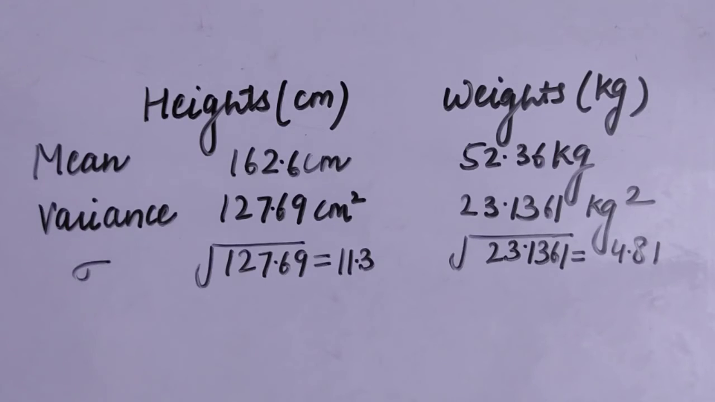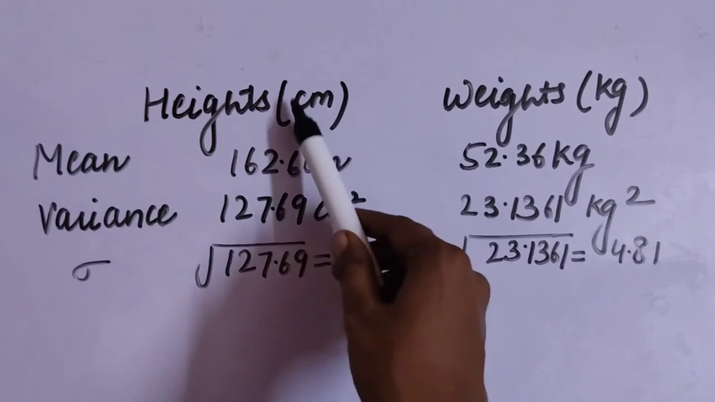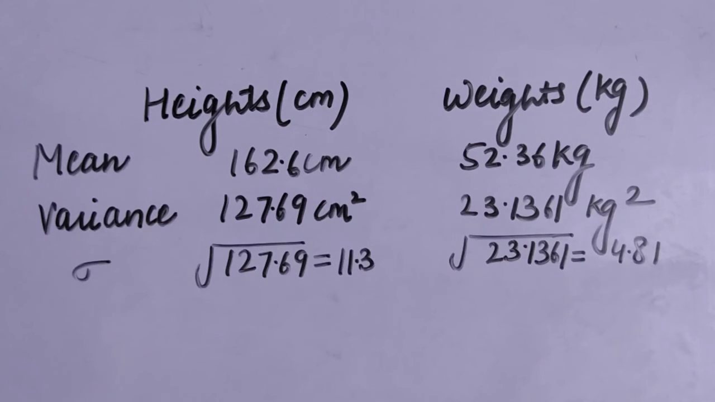See students, here one example is given in which the heights and the weights of students, two different data sets, were taken and their means were found out. The means were 162.6 centimeters and 52.36 kilograms, and the variance and standard deviation are also given. Now we are going to find out which data set is showing the greater variation. As we can see, both data sets are in different units, so we will find out the coefficient of variation, that means we will find out their CVs.